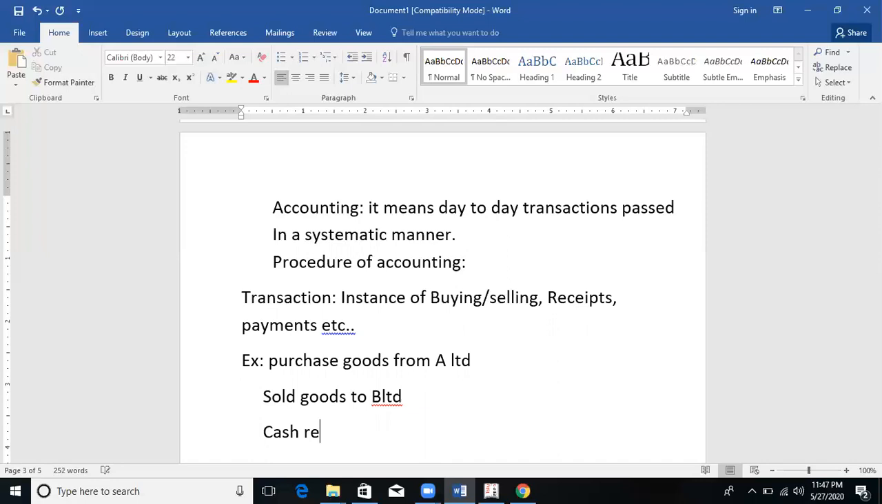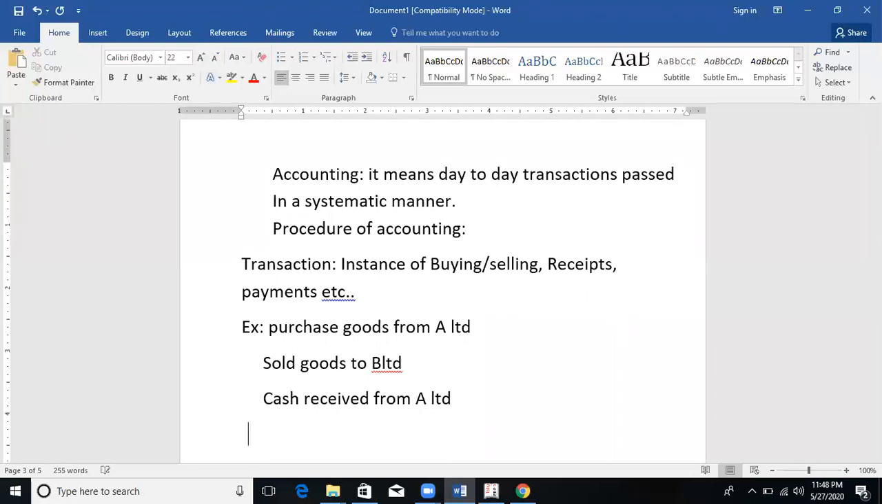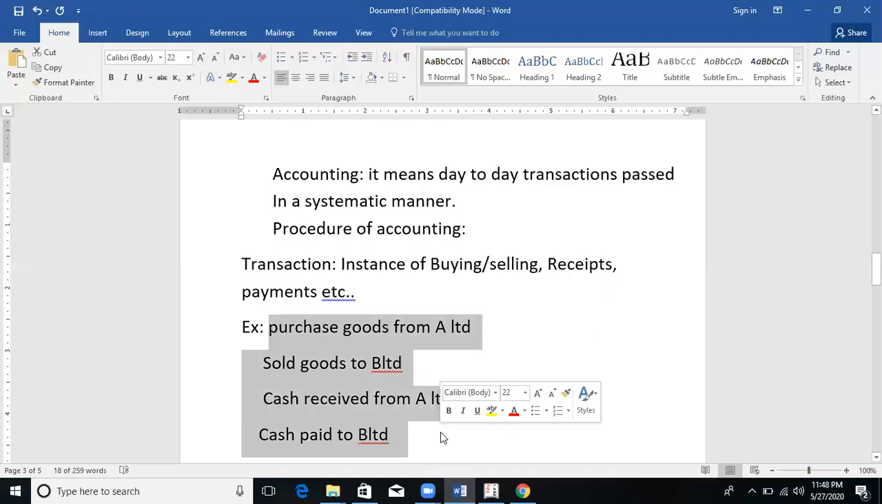Or cash received from A Limited. Cash paid to B Limited. So these are the transactions. These are the examples for the transactions.